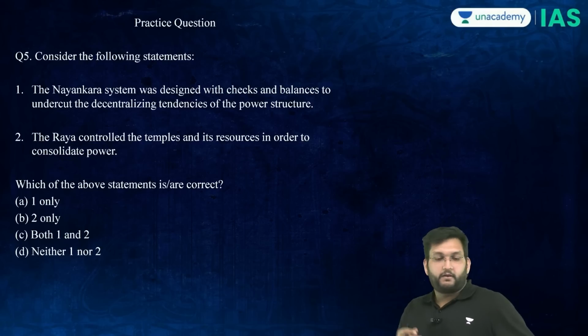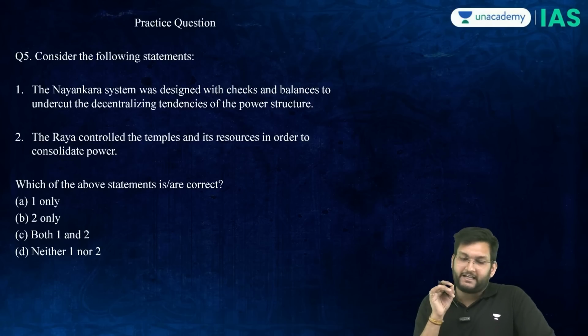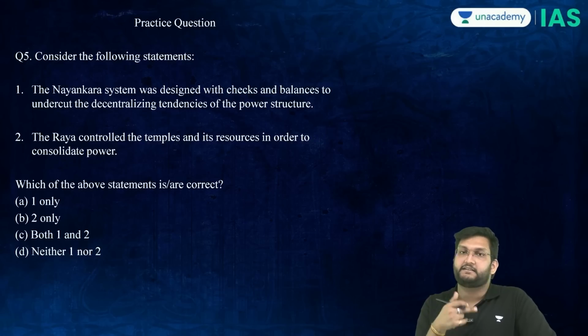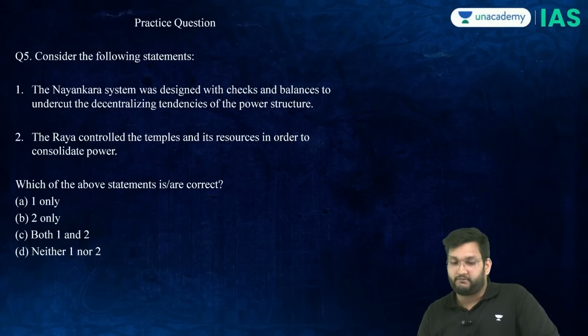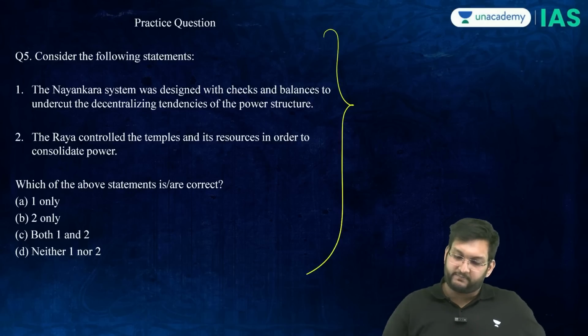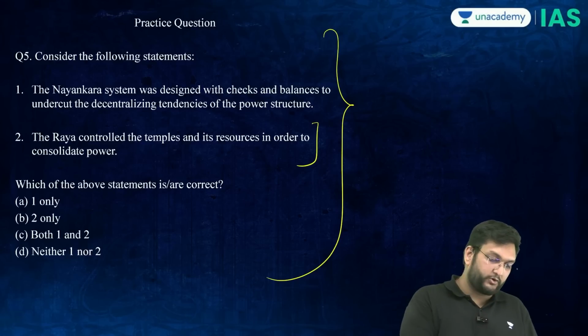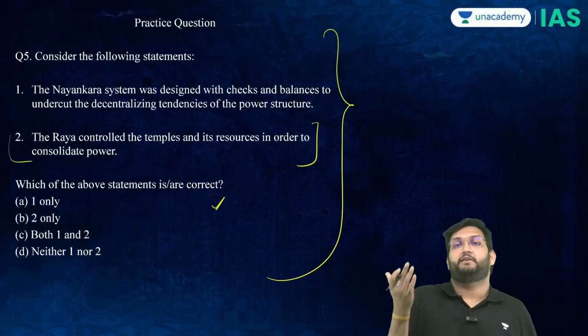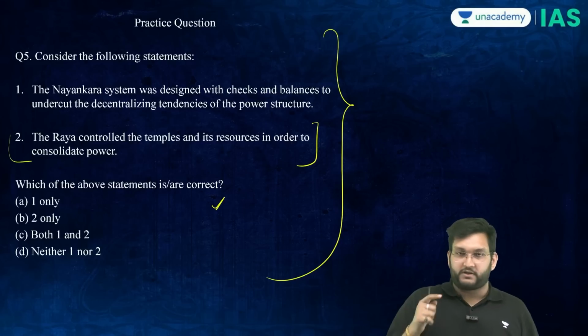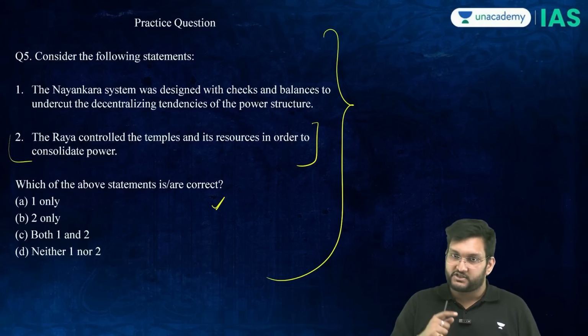Thereafter, based on Nayankara: the Nayankara system was designed with checks and balances to undercut the decentralizing tendencies of the power structure. The Rai controlled the temples and the resources in order to consolidate power. This again is based on a certain assumption that you understand Nayankara. Second statement, I want you to see if you can tell me if it is correct or not. Again, I want the answer to this question in the chat box.